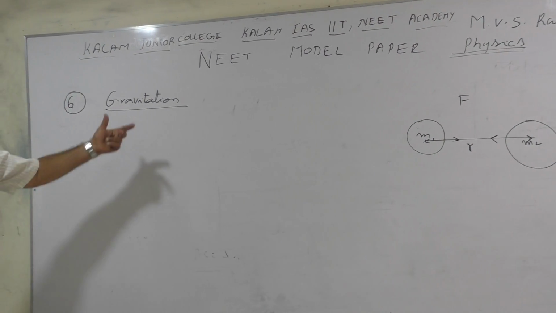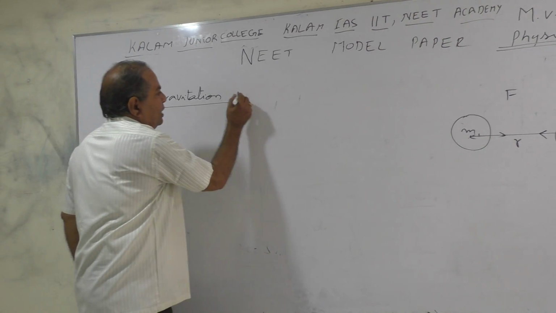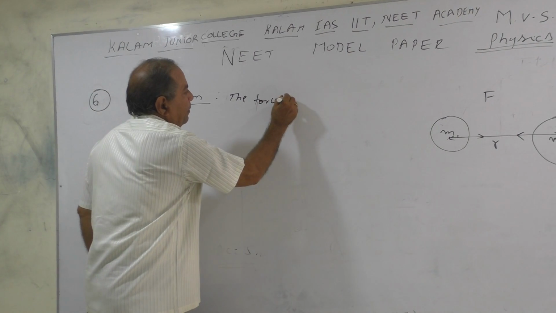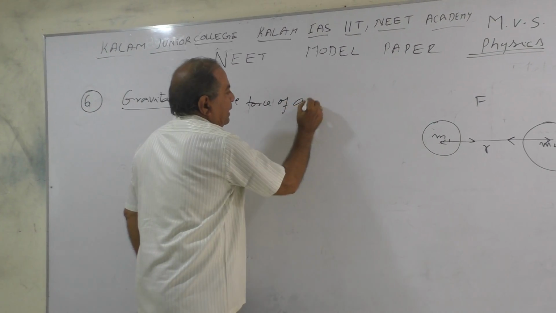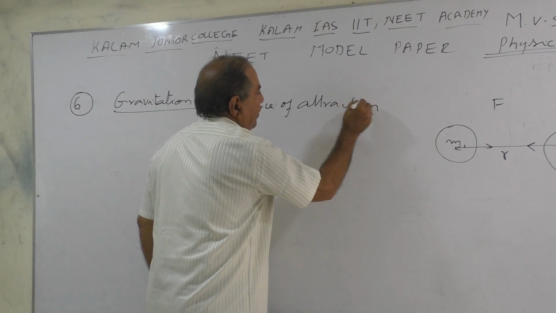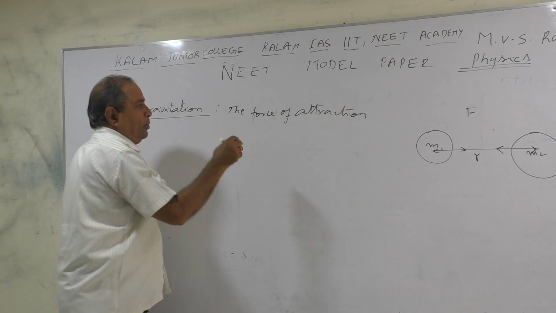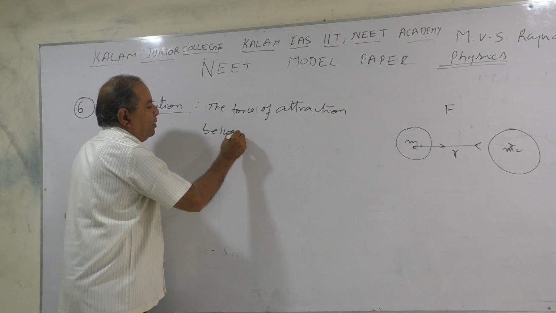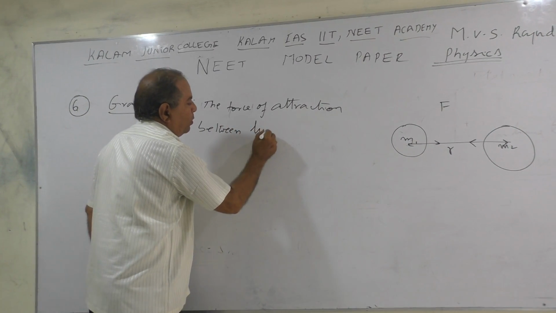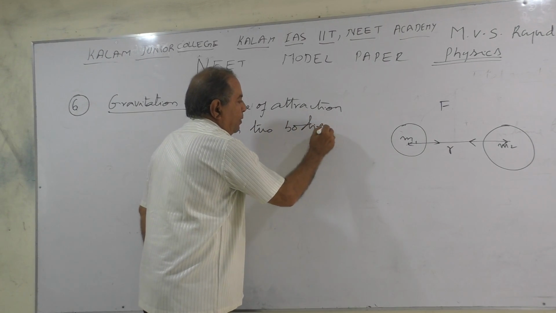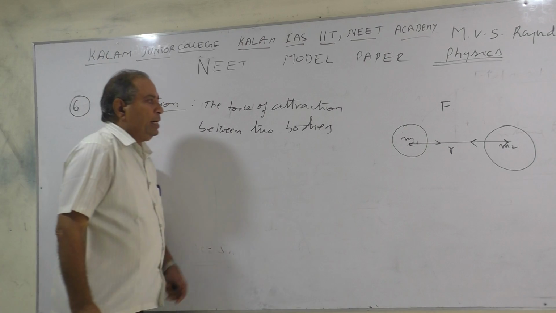This is called gravitation. So what is the value of gravitation? The force of attraction between two bodies is called gravitation.